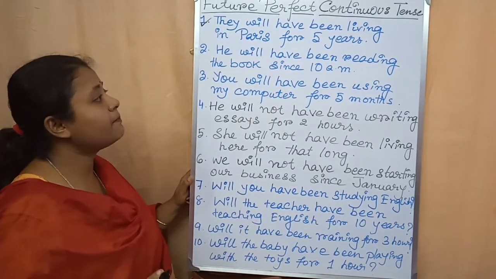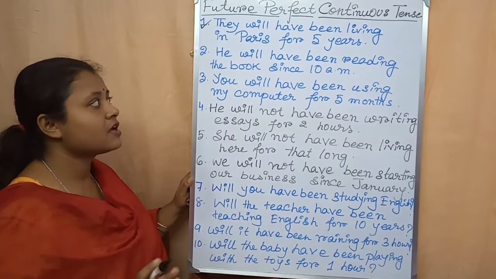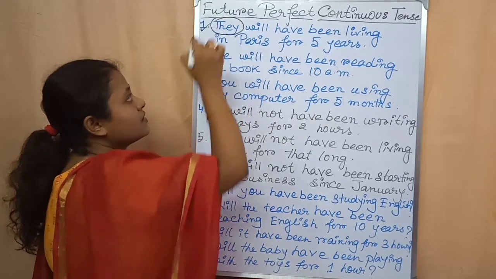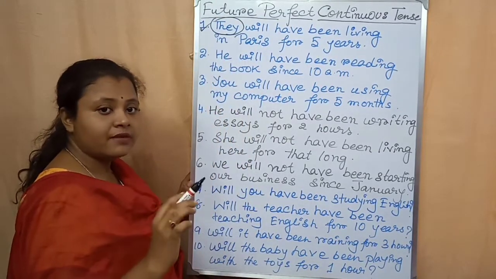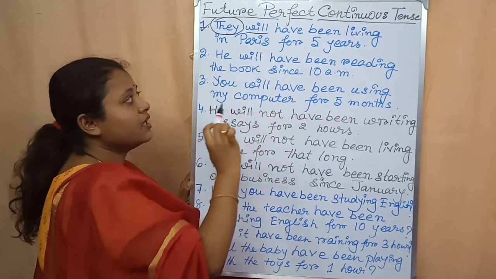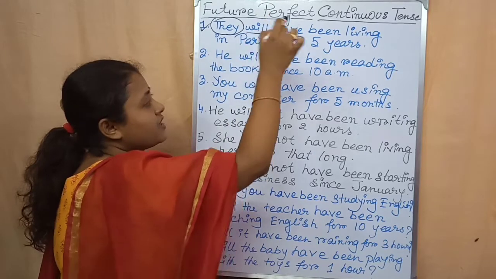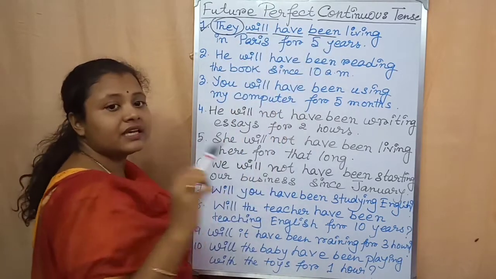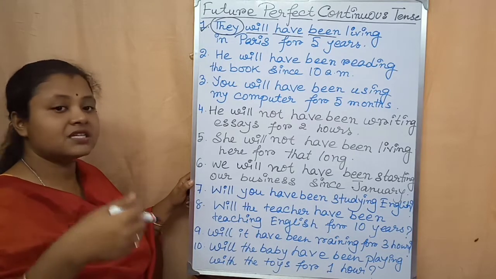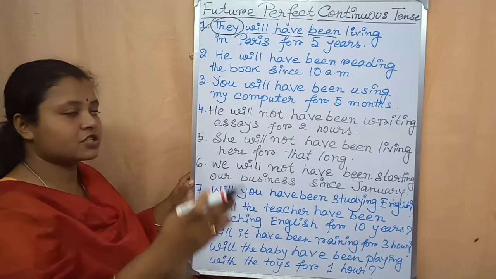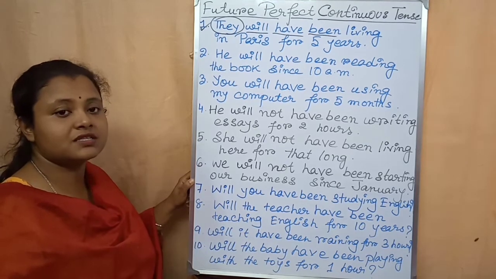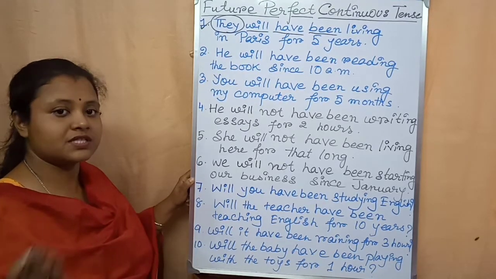They will have been living in Paris for 5 years. So they, it is a subject. Okay. It is in third person. After that I have written here will, have, then been. Then the present form of the main verb live. Then I have added ing, living. Then the rest of the sentence and then full stop. This is an example of assertive sentence in future perfect continuous tense.